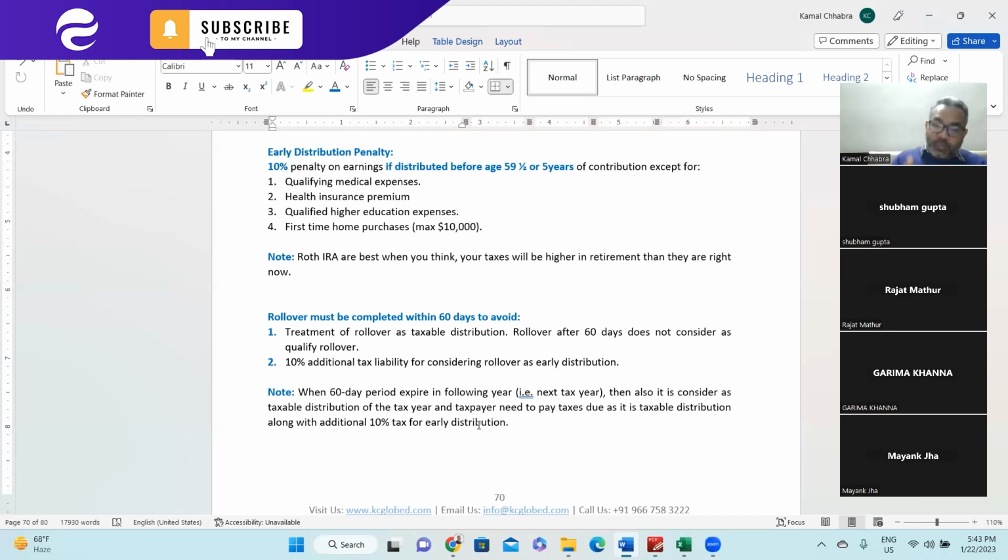Second thing is you need to pay an additional 10% tax, which is your penalty for the rollover being considered an early distribution. So both are taxable, like the entire amount is taxable. In addition to that, the early distribution penalty of 10% is also levied. Make sense?